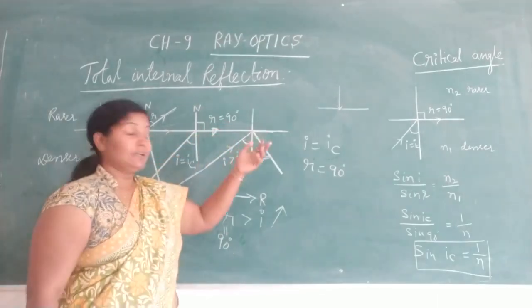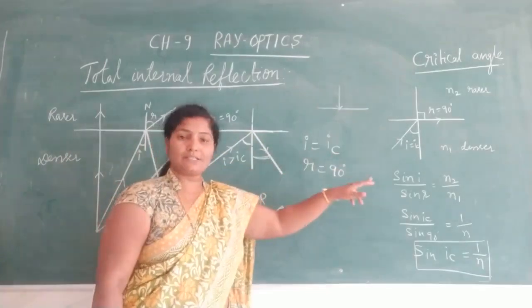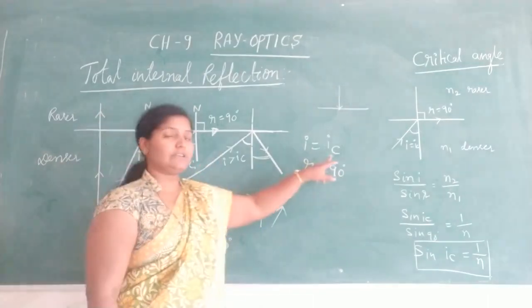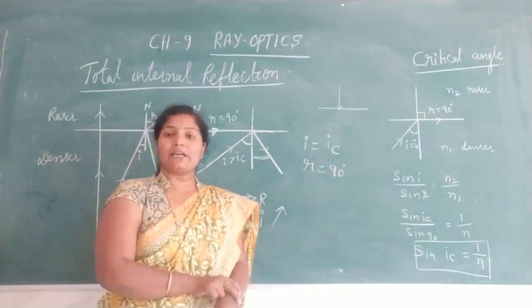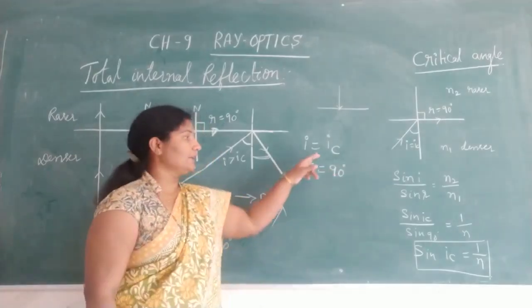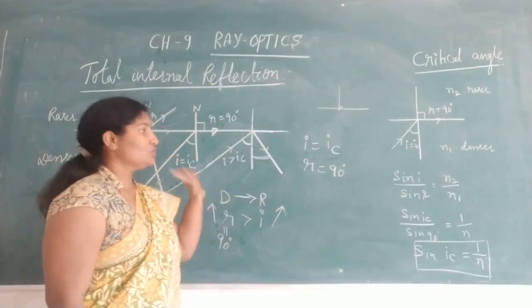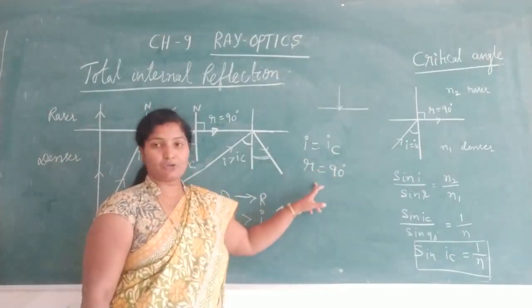When r is equal to 90 degrees, that angle of incidence has a particular name: we call it the critical angle. When r is 90 degrees, the incident angle is called the critical angle. So when i is equal to the critical angle ic, r is equal to 90 degrees.